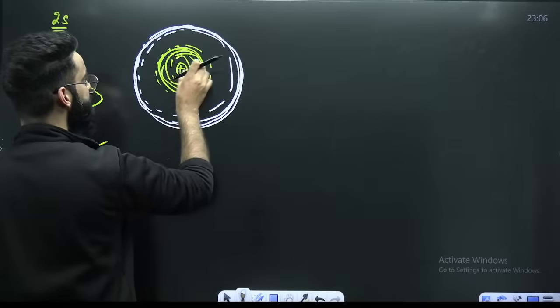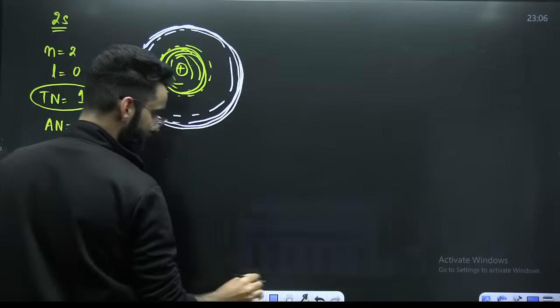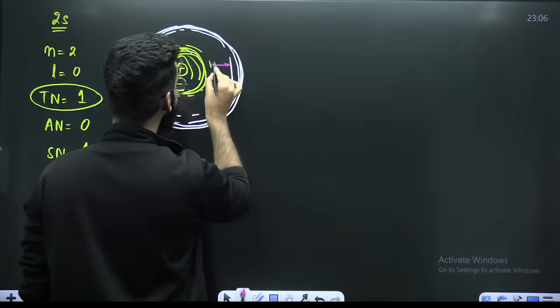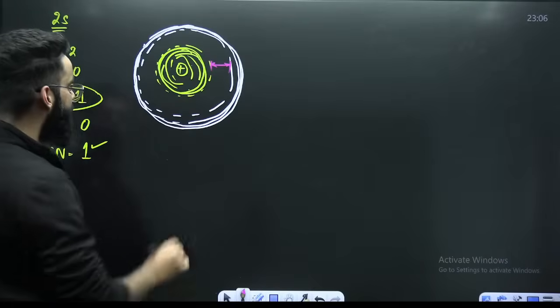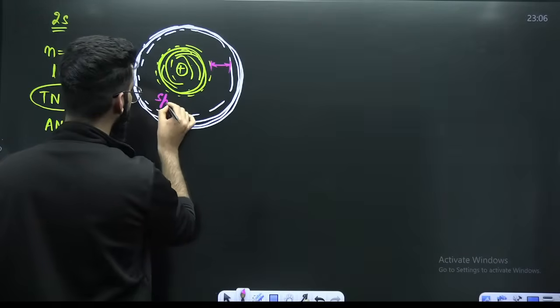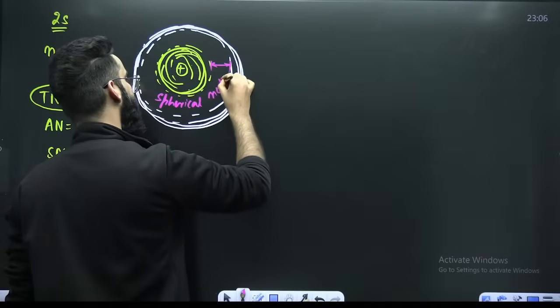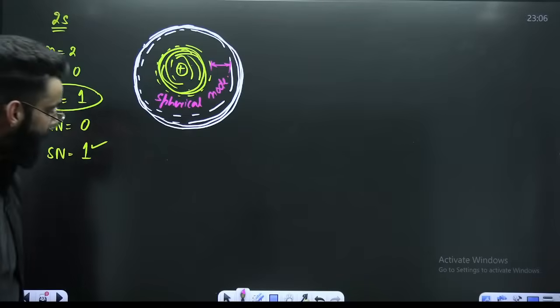Okay, this is your 1s. After that, you can see this open space here. One spherical region you can see here. This is the spherical region in which electron density is 0. So it represents your spherical node, or you can call it the radial node.